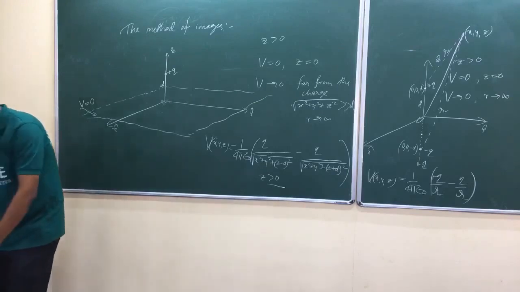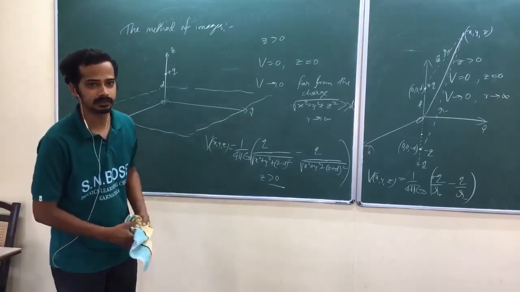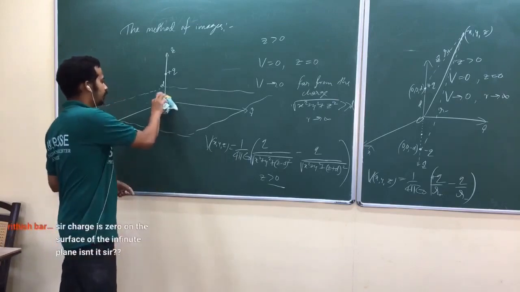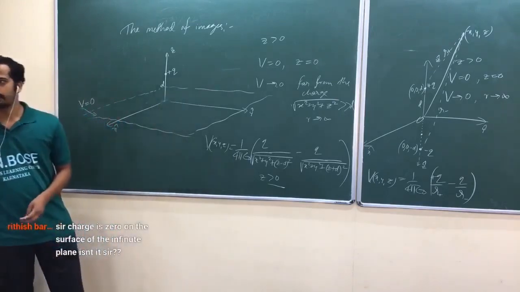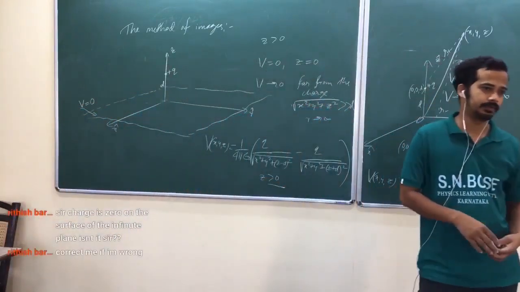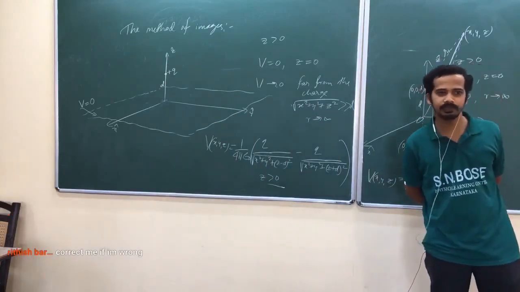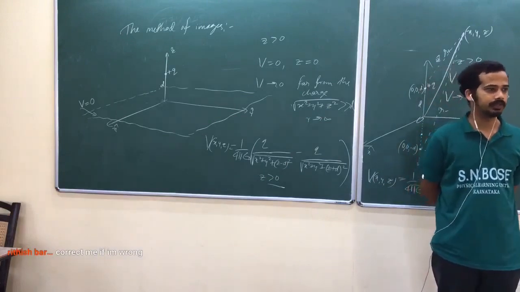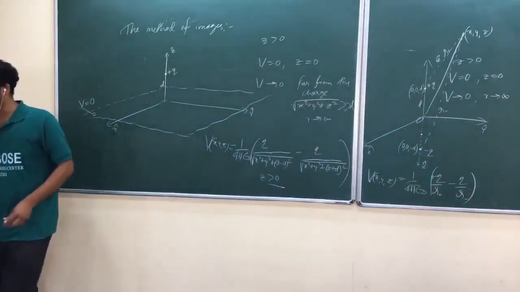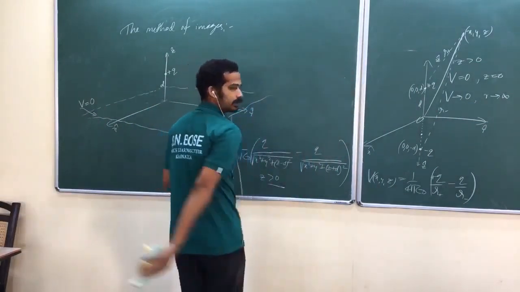Now, can you do some calculations? He has given the induced surface charge. Now, how do you find the induced surface charge? You know the potential above, am I right? You can find the electric field above. What is the electric field below? It should be 0. If you have a surface charge, the electric field should suffer a discontinuity. You can use that discontinuity to find the surface charge. So a couple of classes before, I told you we are going to use one formula to find the surface charge.